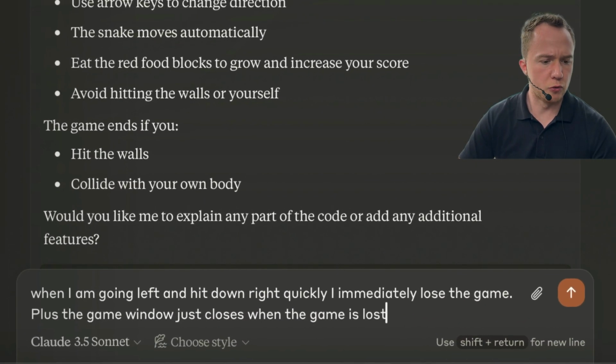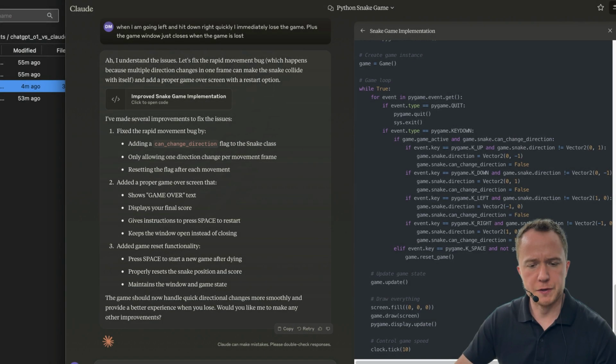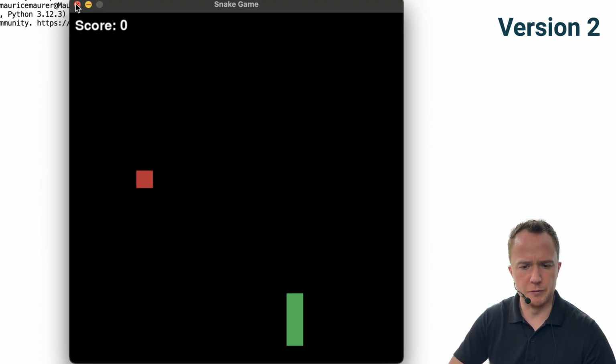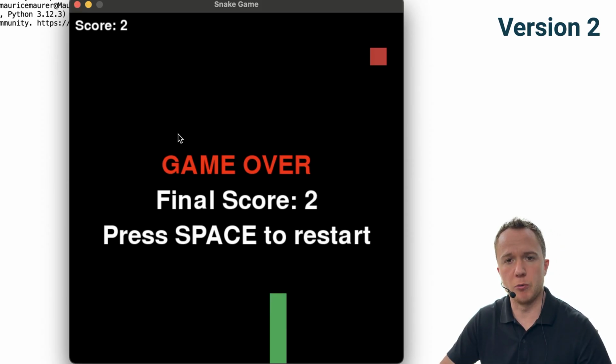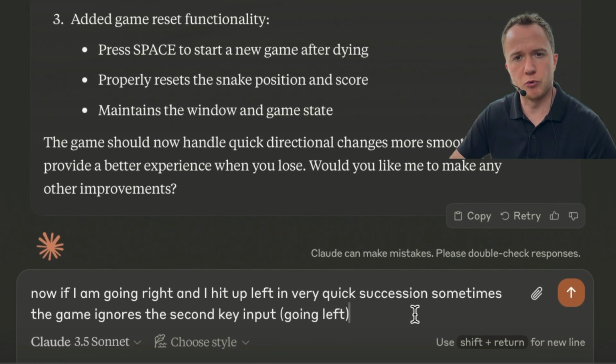So I prompted: when I'm going left and hit down right quickly, I immediately lose the game. Plus the game window just closes when the game is lost. We get the second version of the code. Now still, if I hit down left quickly, it ignores the left turn. So we don't collide with ourselves anymore, but it ignores rapid keyboard inputs, which is exactly the same problem we had last time. So we can reuse the same prompt to fix this problem.